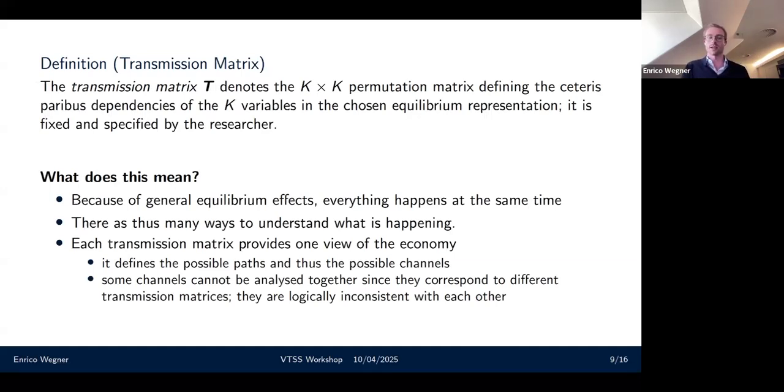And if we want to break a cycle, there are many ways to break a cycle that essentially result in equivalent representations. And each of these equivalent representations, or each of these transmission matrices, defines essentially equilibrium in various different ways and therefore allows for different analysis. What it also does is to immediately signal whether two transmission channels are inconsistent with each other. So whenever I can analyze a transmission channel only in one representation, but not in the other, then that transmission channel is inconsistent with one of these representations of general equilibrium.